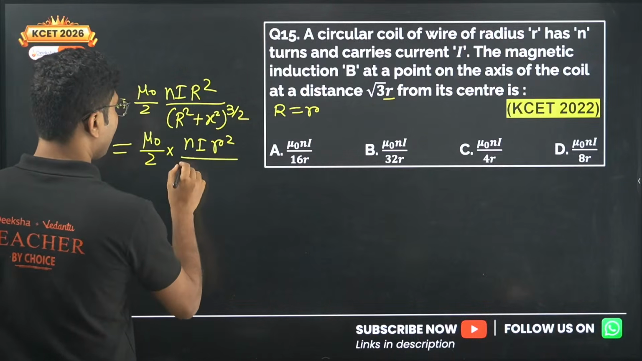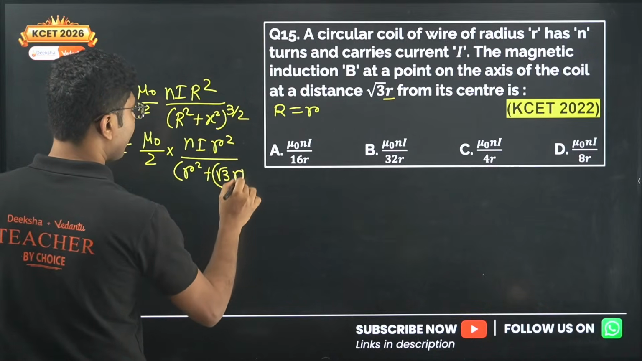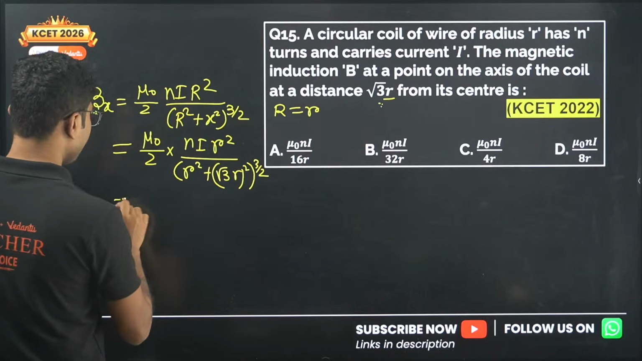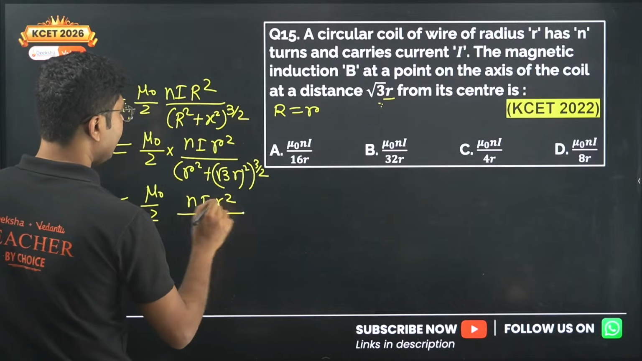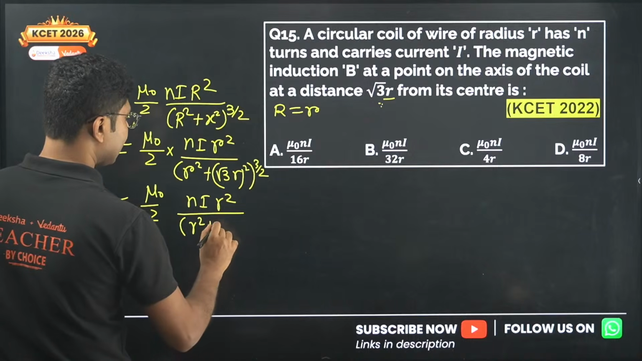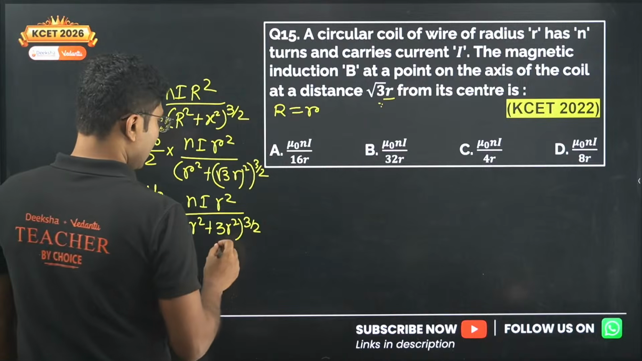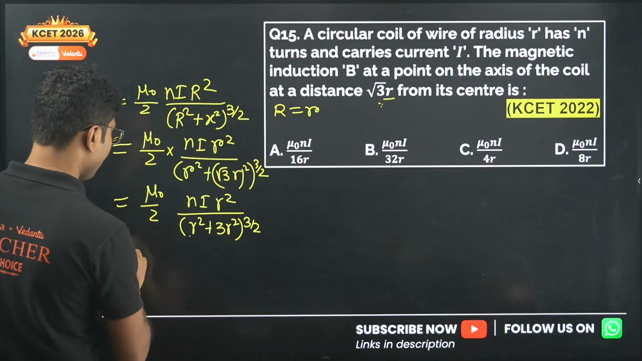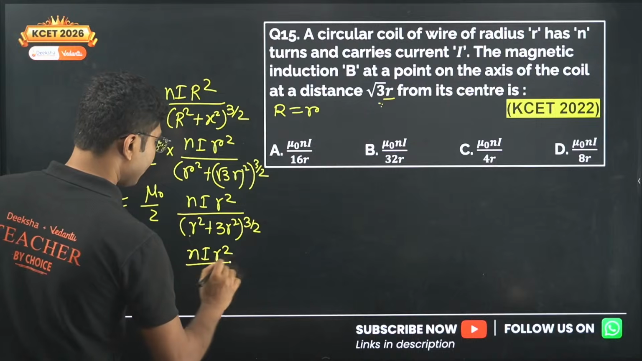Okay, now small r square plus √3 small r whole square to the power 3 by 2. Okay, √3r is given over here. So now let's try to simplify. Mu naught by 2 ni r square divided by r square plus 3r square to the power of 3 by 2. Okay, so √3 square is 3. r square is r square, so 3r square plus 3r square is 4r square. So mu naught by 2 ni r square divided by 4r square to the power of 3 by 2.